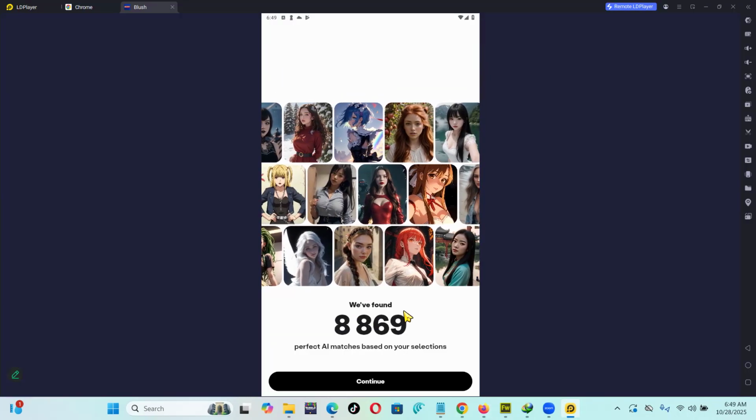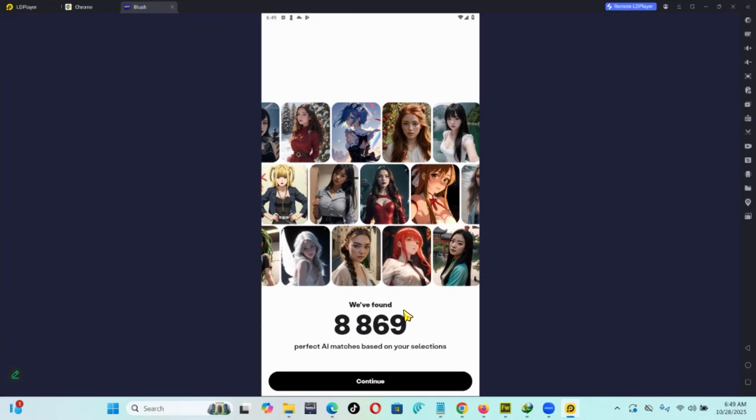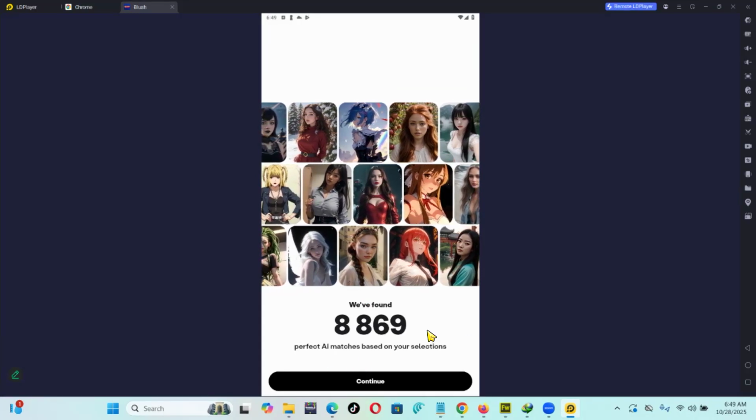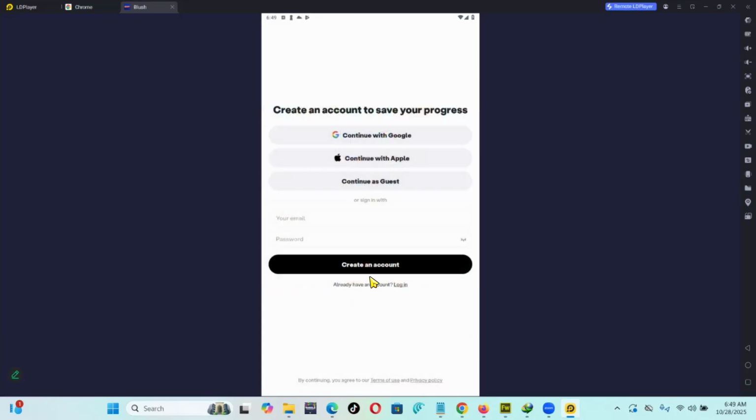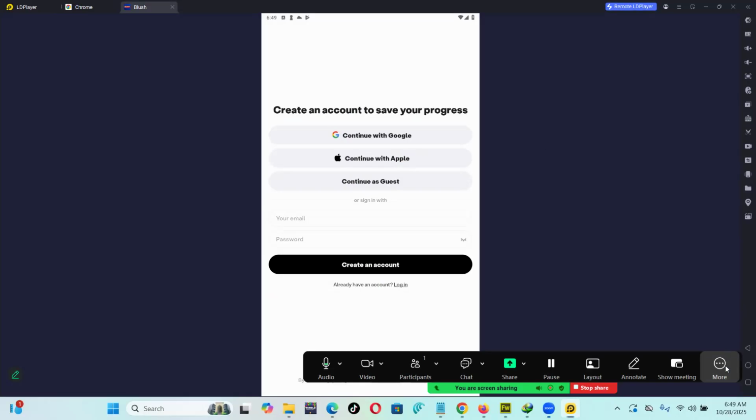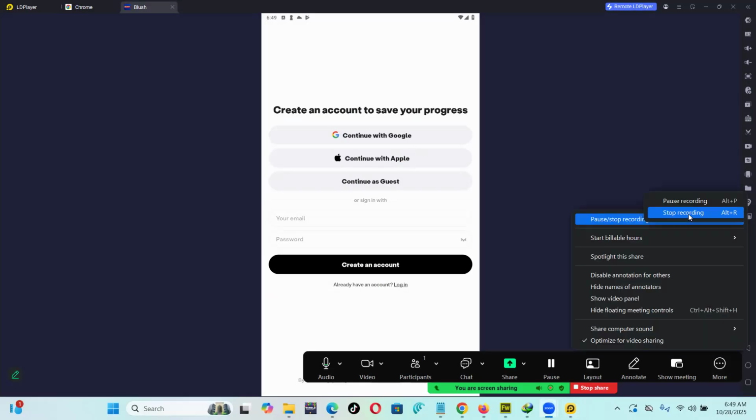The app is going to tell me we have found 8,869 perfect AI matches based on your selections. Then I continue. You have to log in with your Gmail. Let me try to log into my Gmail.